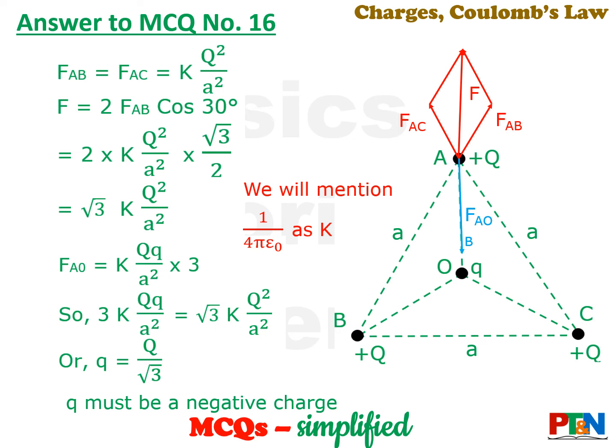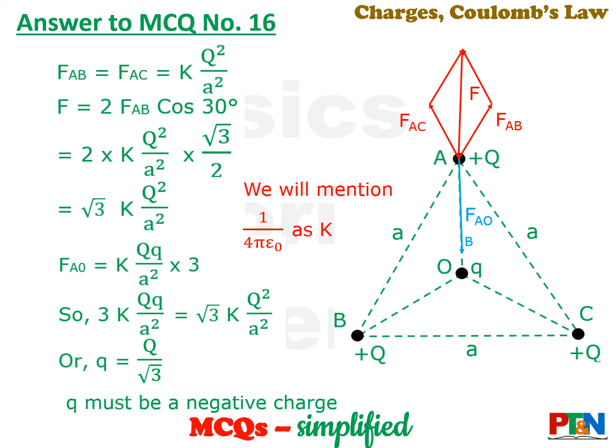So we need to find the resultant of FAB and FAC. Let that be capital F. That will be twice FAB cos 30 degree. So you put the value of cos 30 degree, and F is root 3 K capital Q square by a square.